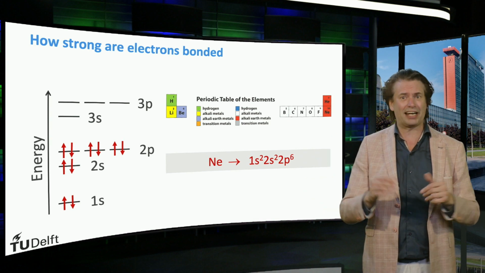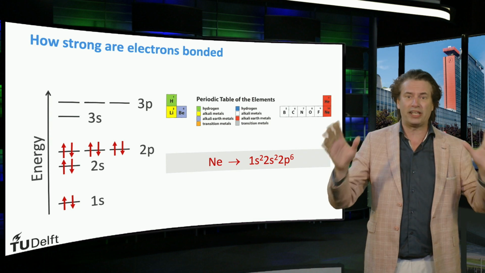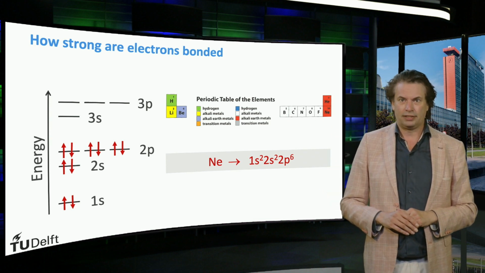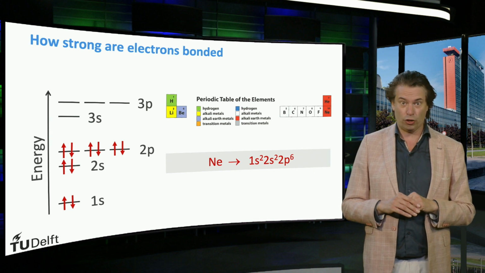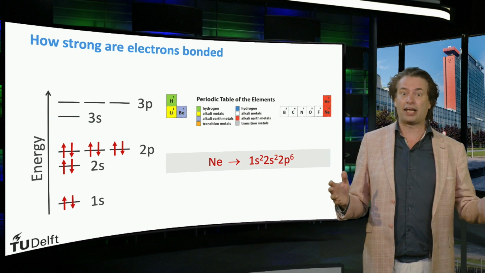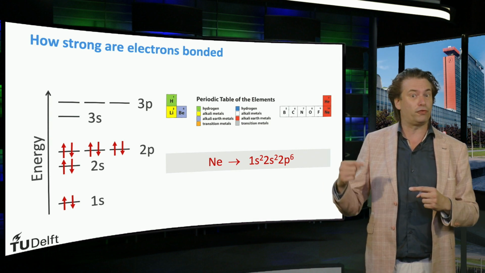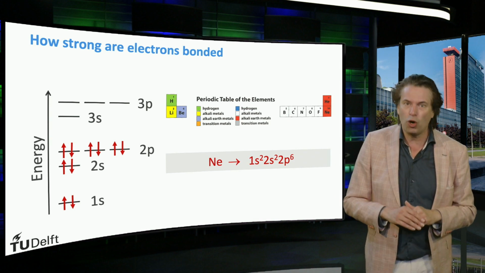Neon has 10 electrons in orbit around its nucleus and fills up 2p fully with 6 electrons. Neon fills up fully the first and second shell. We also know that neon has a very low chemical reactivity, similar like helium, which fully fills up the first shell. Both elements belong to the noble gases.